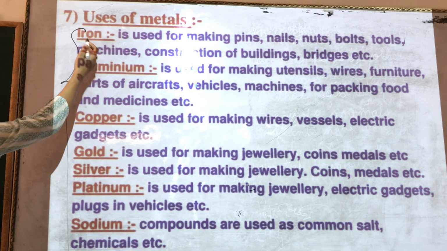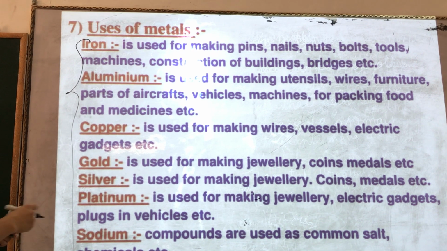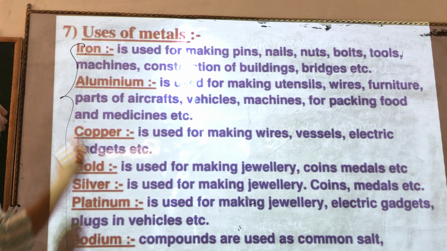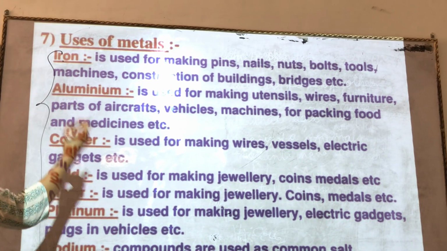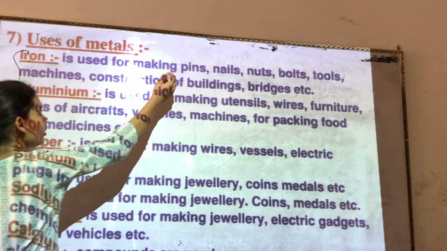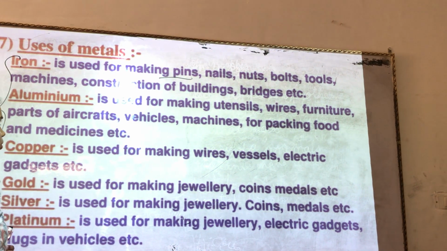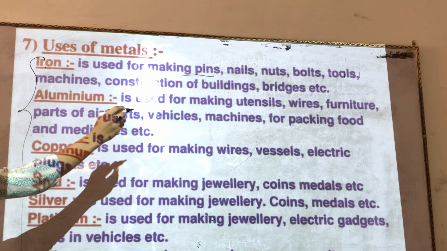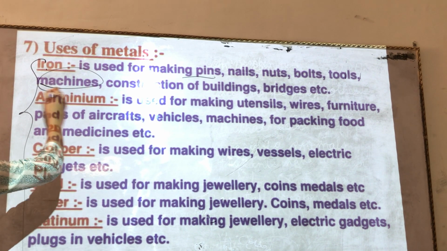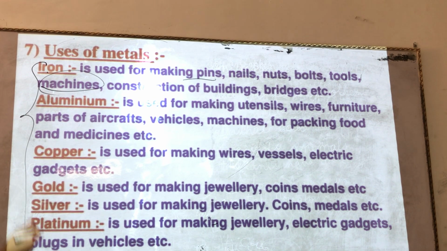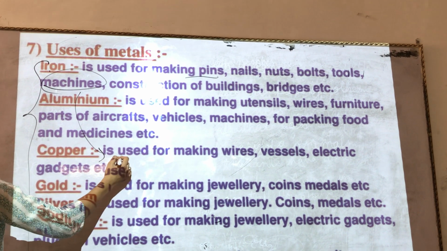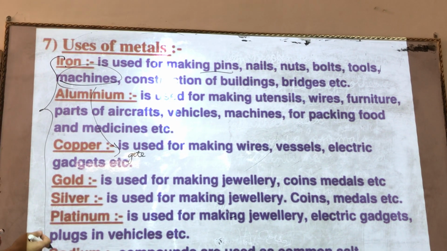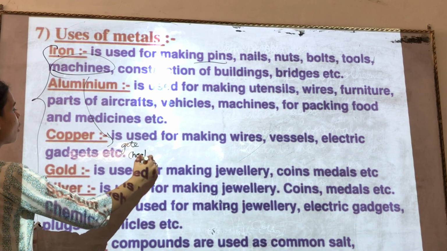Starting with iron. Iron is not an alien concept to you. Iron is used for making so many things, from the smallest thing like a pin to the biggest thing like a bridge. We use iron everywhere. It is used for making pins, nails, nuts, bolts, tools, machines, construction of buildings, bridges, etc. The gate at your home, the chair, everything is made up of iron because it is very cheap and it is very strong at the same time.